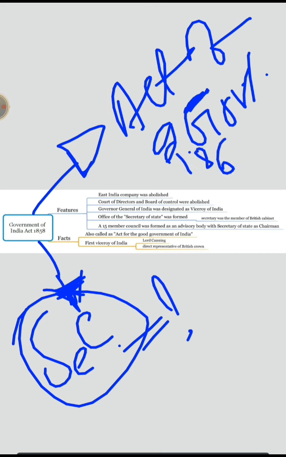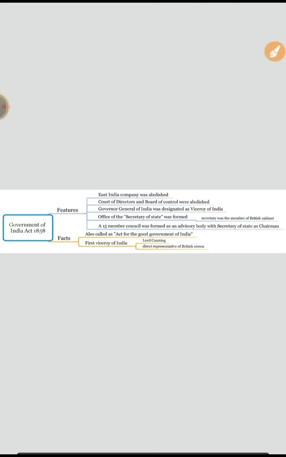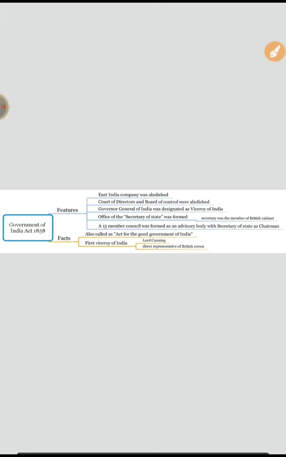If something like that happened again, there would be no future for the British government and they could not withstand that revolt. So keeping that in mind, Britain came towards the Government of India Act of 1858 in the name of Act of Good Government of India. So you need to remember like this.